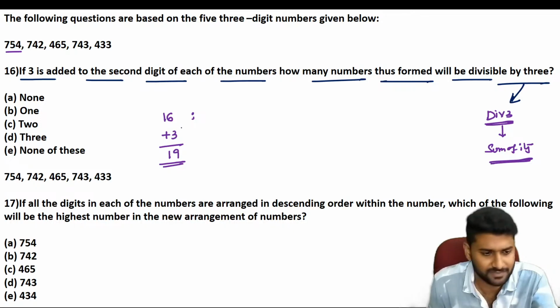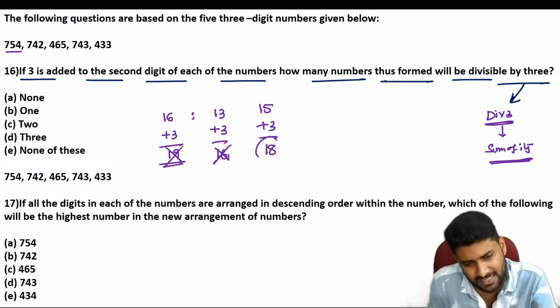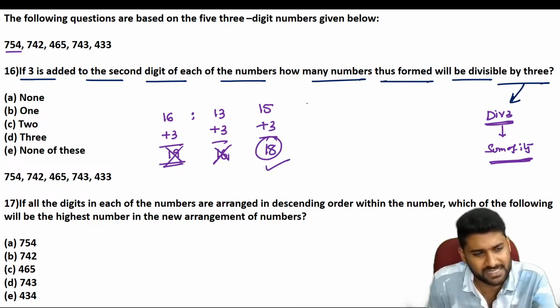Is it clear? Now 19 is not at all divisible by 3. Next one, 742: the total is 13 plus 3, equal to 16, which is also not divisible by 3. 465: that is 15, 15 plus 3 is 18. This is the number which is divisible by 3. 743: 14 plus 3 is equal to 17, not at all divisible by 3.